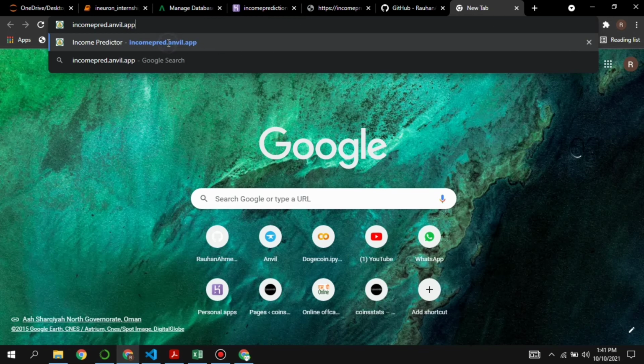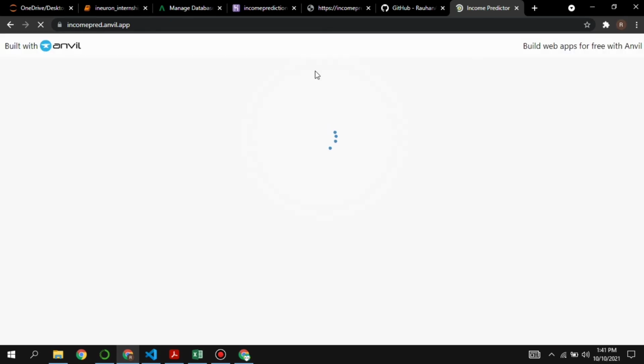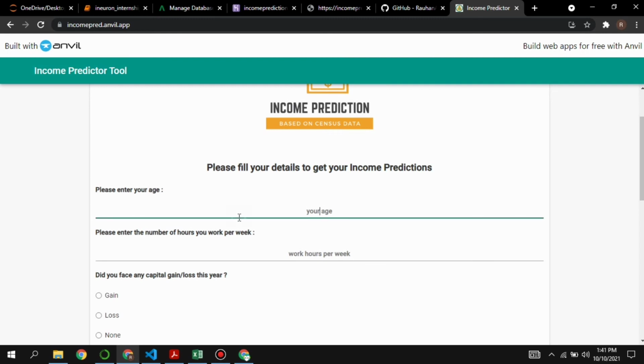So it's getting loaded. As we can see over here, we have to enter our age. So let's say 20, and number of hours per week, let's say 45. And after that, capital gains or losses, let's say none.